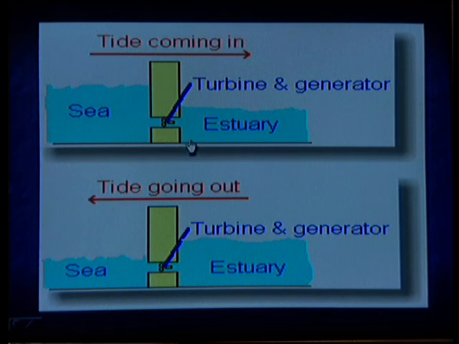When the water flows, the turbine rotates and we have a generator coupled to the turbine, thereby electrical energy is generated. In a low tide, this side gets high and this side is low and the water flows from this direction. In both the cases, the turbine will rotate in only one direction. So, this can be used for generation of electrical energy.